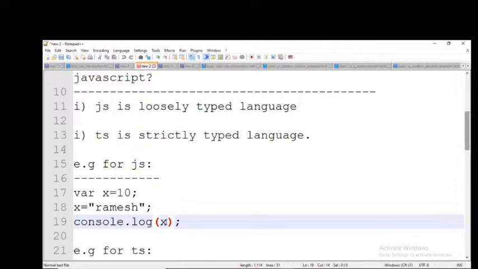Ramesh. Ramesh only. Why? Because JS is a loosely typed language. Though in the next line you have modified the type of the data, it doesn't bother. Whatever type of data you assign, it will take the latest value only. This is a number, this is an alphabet, it doesn't bother about that. It focuses on the latest value, so you will get the output as Ramesh only.